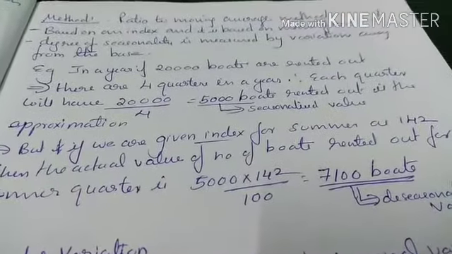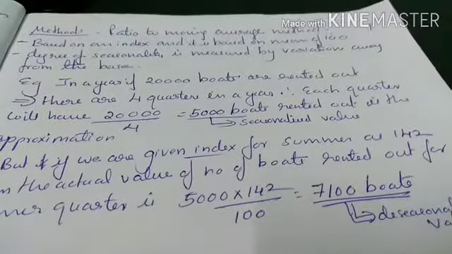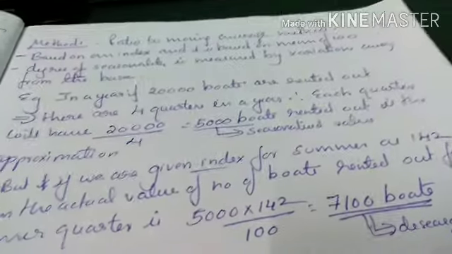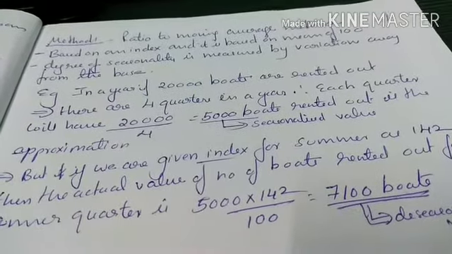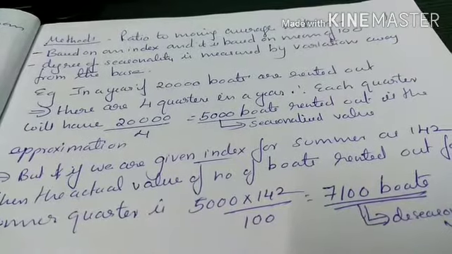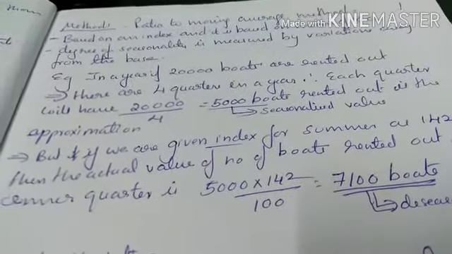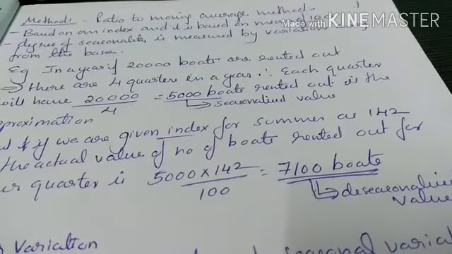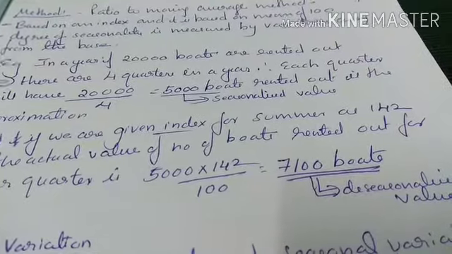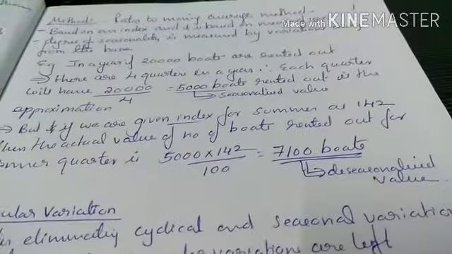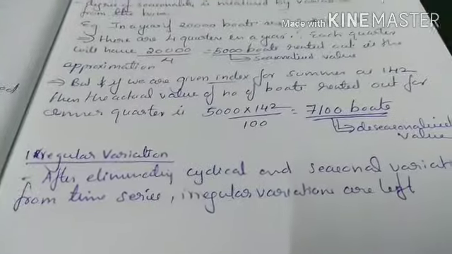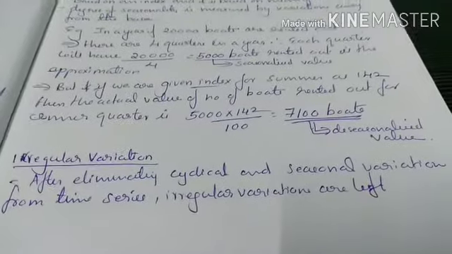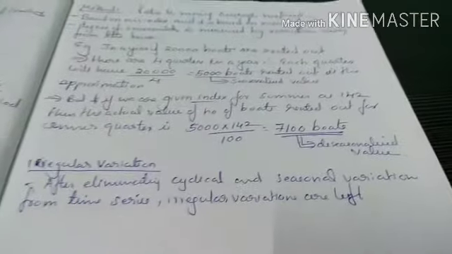But if we have to find the actual value, we are given some index for summer as 142. That is, this is known as the index. So the summer quarter has an index of 142, which means the actual number of boards is not 5,000, it is 5,000 into 142 divided by 100, which means 7,100 boards are rented out in the summer quarter. That is a difference of 2,100 boards from the average value. And next is irregular variation. After eliminating all cyclical and seasonal variation from the series, we get irregular variation.